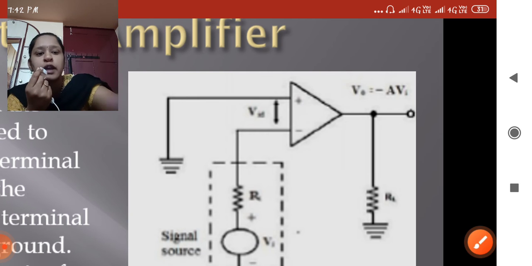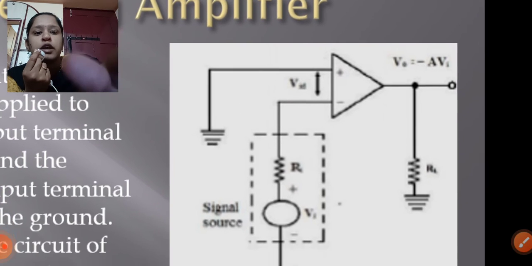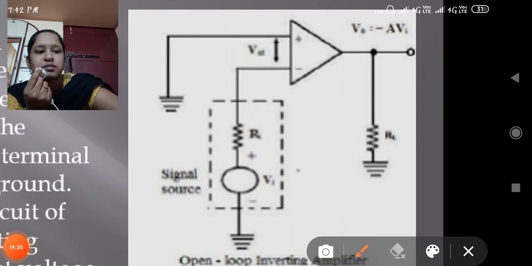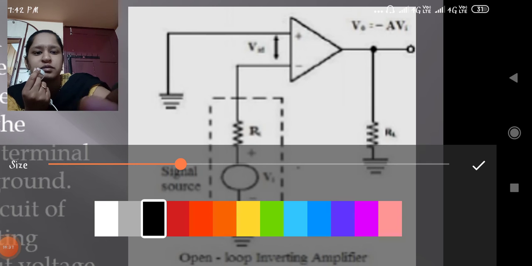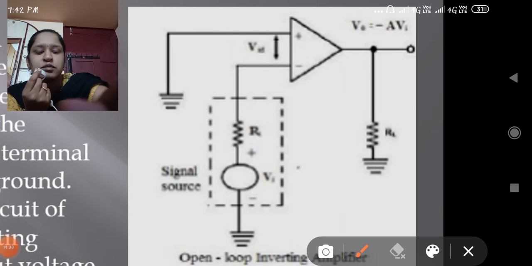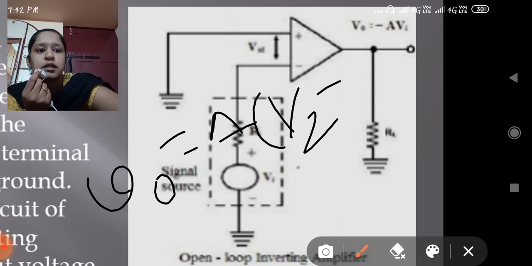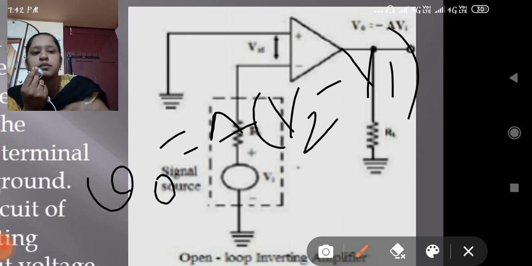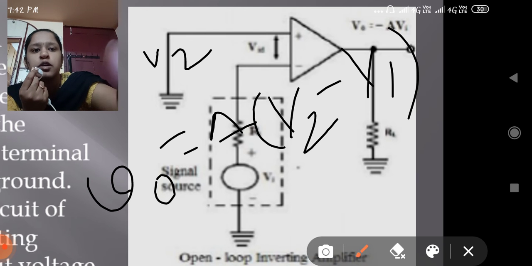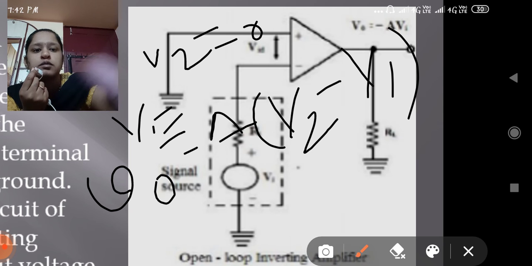Now V0 equals A into V2 minus V1. V2 equals 0, V1 equals 1 volt.